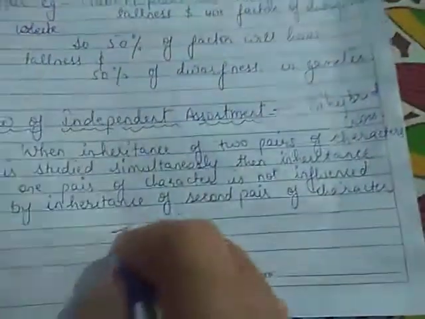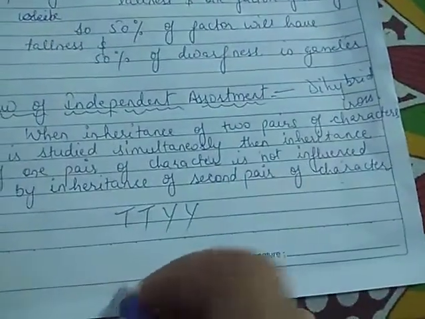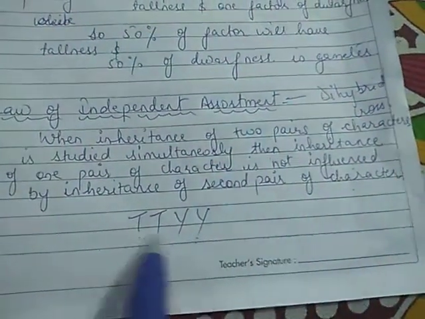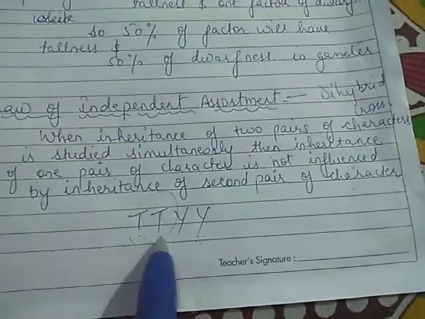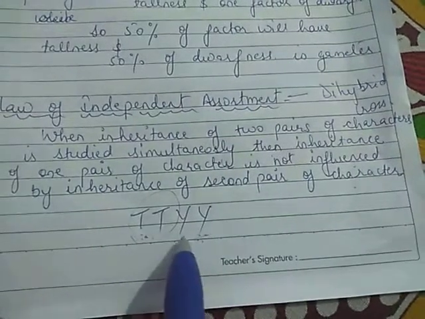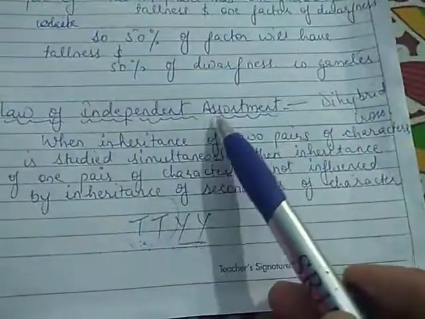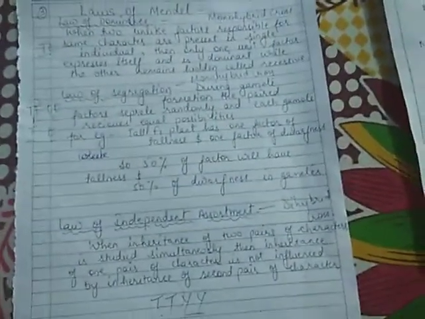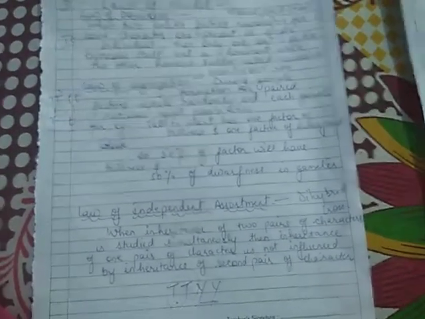Suppose I take height and I take color of the seed also. So they are saying when two characters are studied simultaneously, one character is independent of the other. This character will not interfere with that character. This is law of independent assortment. So I hope children this is clear. In the next meeting we are going to talk about monohybrid and dihybrid cross.